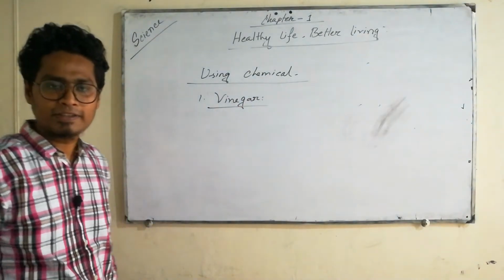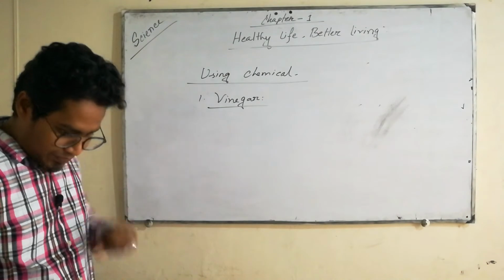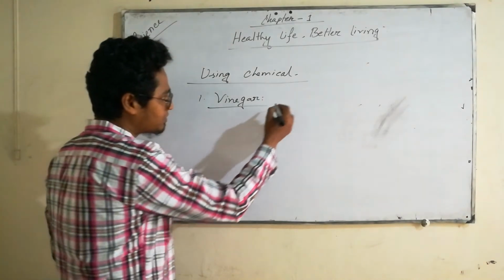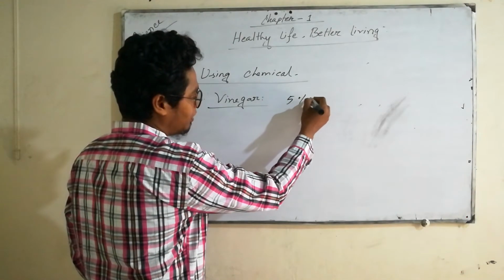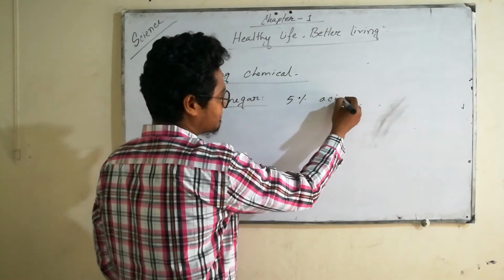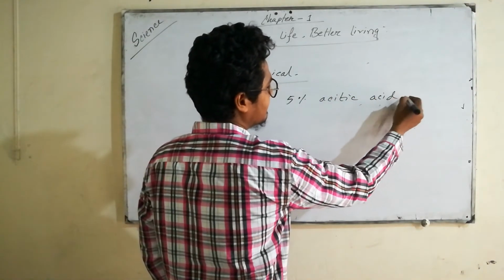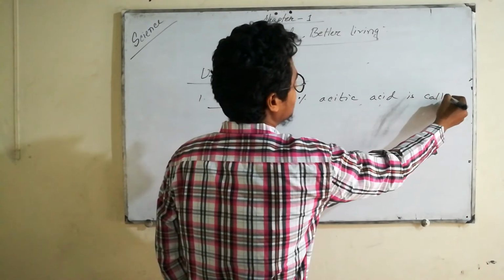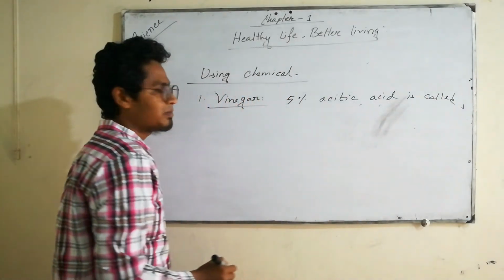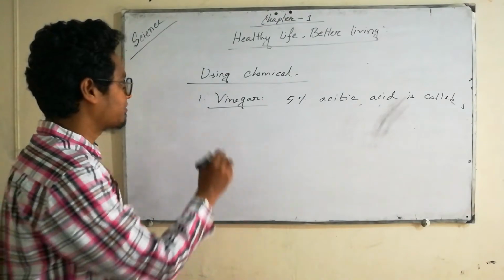Vinegar is 5% acetic acid. We can preserve our food by using vinegar.